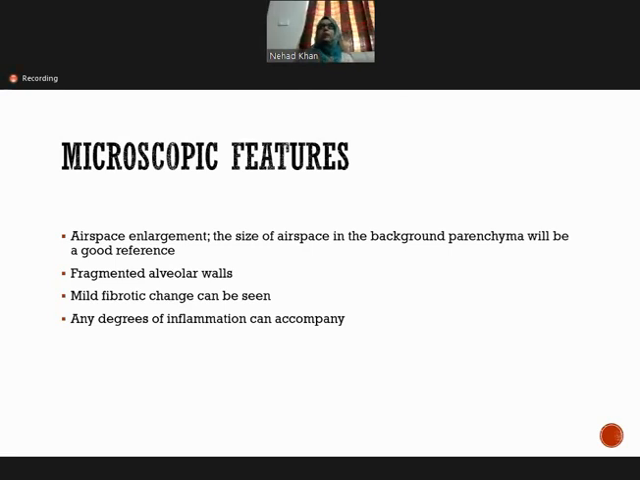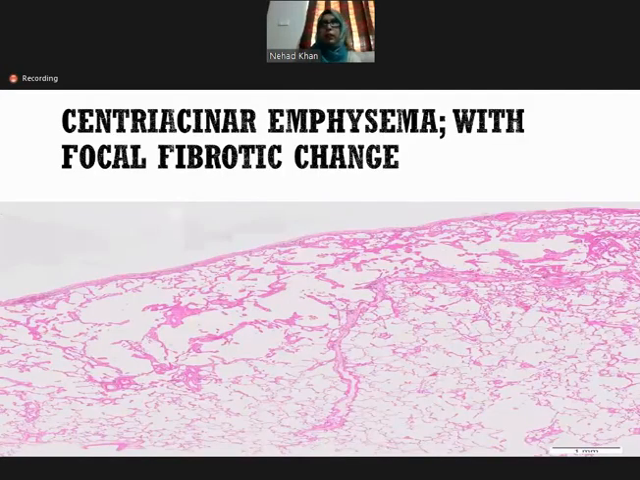First finding. Second, what we find is the fragmented alveolar wall. Alveolar walls are damaged, so we can see the broken alveolar wall, along with mild fibrotic changes, and inflammatory infiltrate, of course, which can be mild to severe. Inflammation can be seen on the microscope. So here is the H&E stain, hematoxylin and eosin stain, of centriacinar emphysema with focal fibrotic changes.